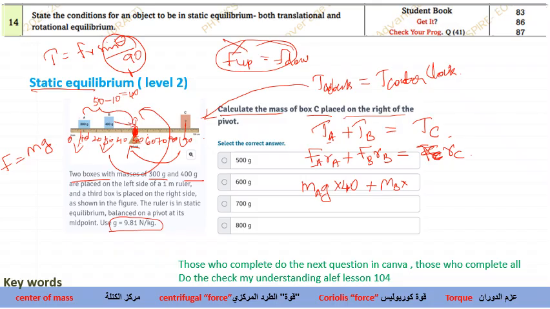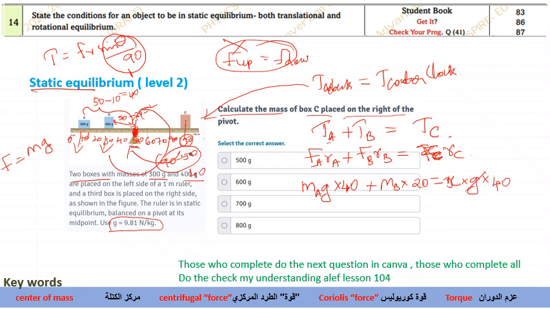So this distance will be equal to 50 minus 30, which is 20. Okay, so this will be 20. And FC, the mass I don't know, I'll be putting it as X, into g into RC. How much is it? It's 90 and it's 50. So 90 minus 50 will be equal to 40. So I'll be multiplying it as 40.